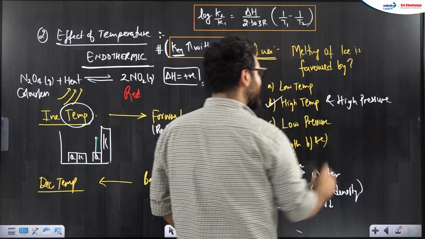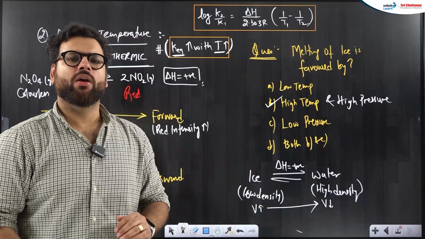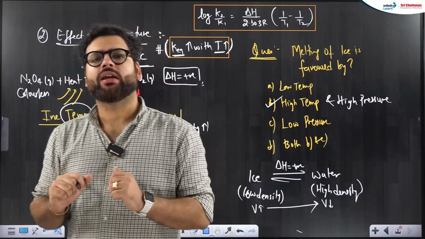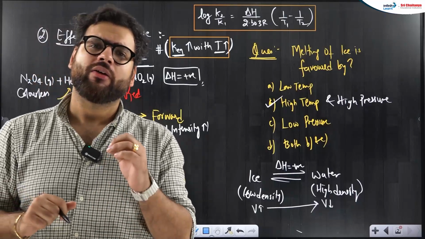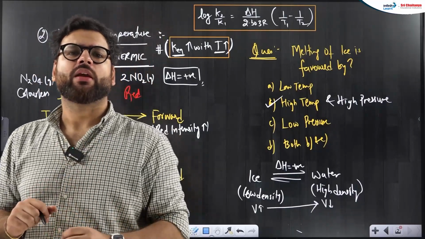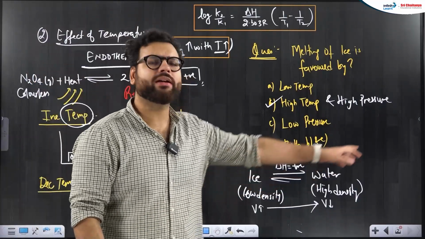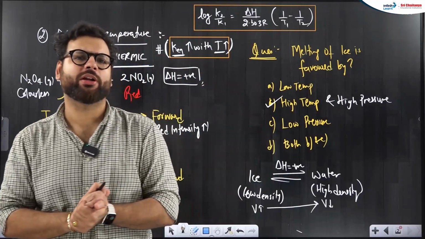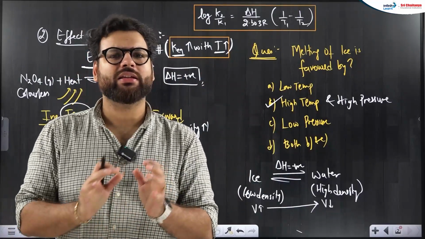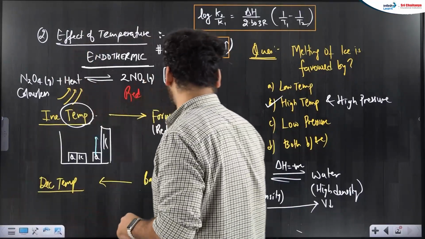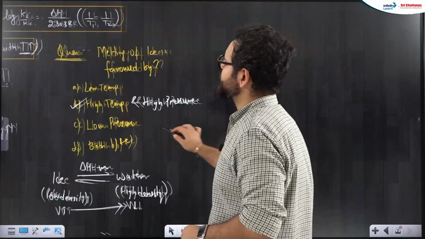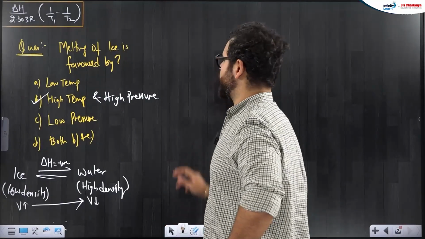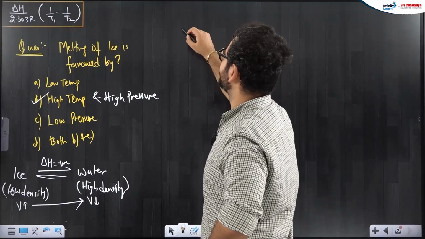So whenever you look at any physical equilibria like this, effect of pressure is always there. What is the effect of pressure? Whenever we increase pressure, reaction moves towards the higher density side. Okay, you can keep it in your notes and remember this. This is what happens for the endothermic reaction. For exothermic, exact opposite.